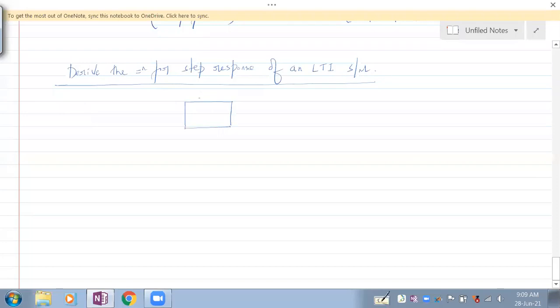Every LTI system is identified by this h of n. What is h of n? It is the impulse response of an LTI system. Every LTI system is identified by its impulse response. The input to this LTI system, let's say, is the unit step function, then the output is the step response.